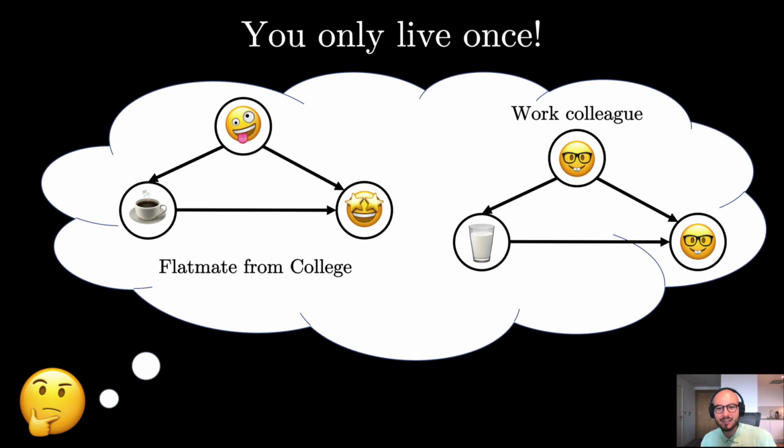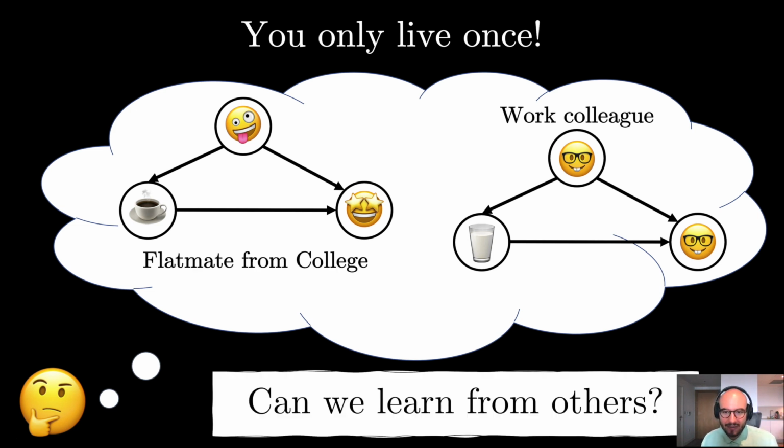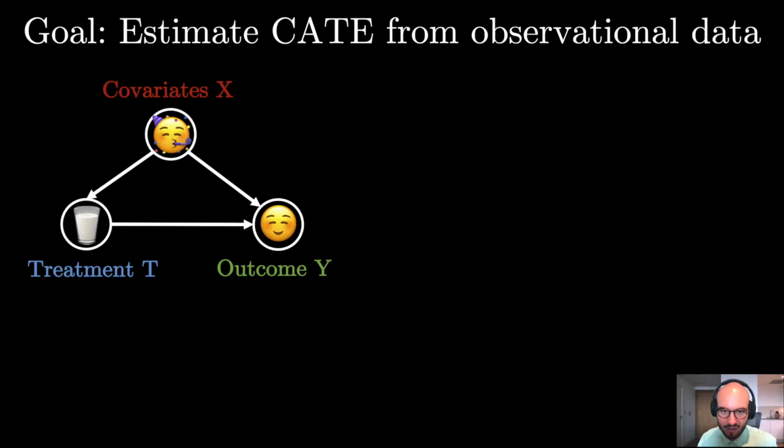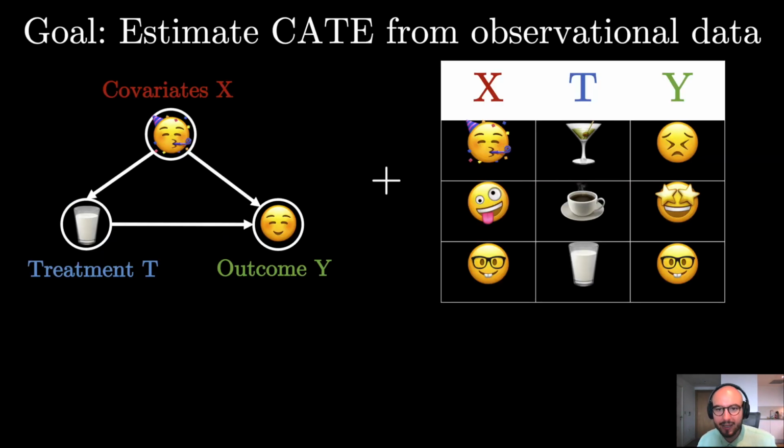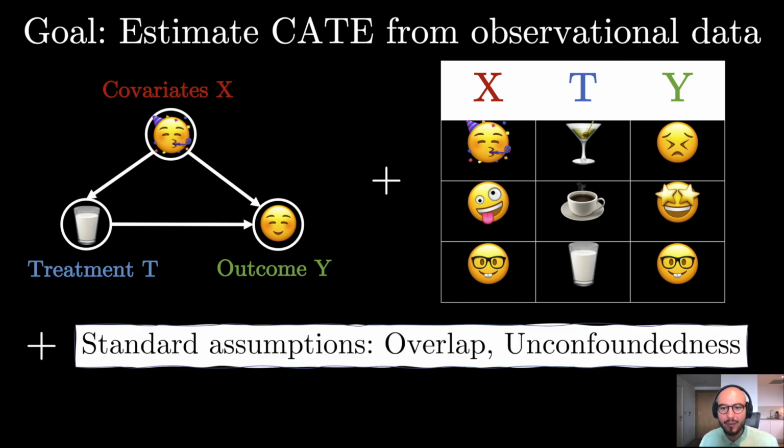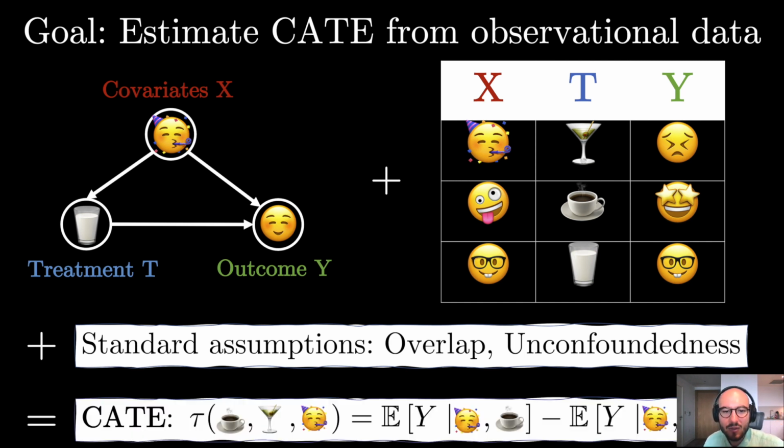In causal effect estimation, we have access to a data set with multiple individuals or groups and then want to generalize causal effects across covariates. To make this more formal, we assume this causal graph, a data set containing realizations of these random variables. We make the overlap and unconfounded assumptions that are explained in the paper, and we can now turn the CATE estimand into a statistical estimand only consisting of conditional expectations.